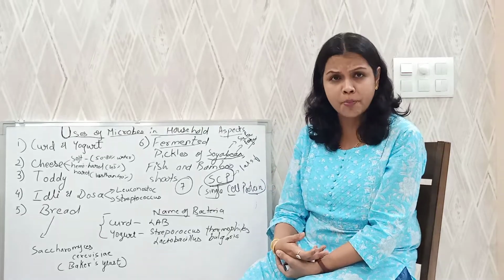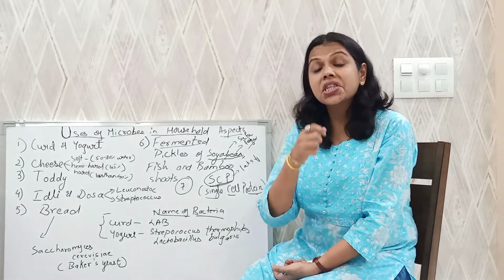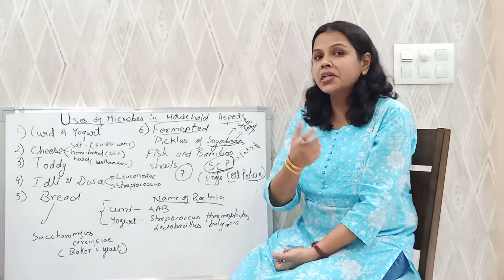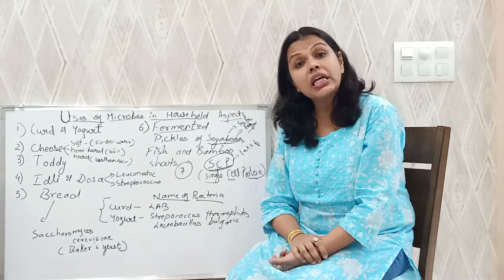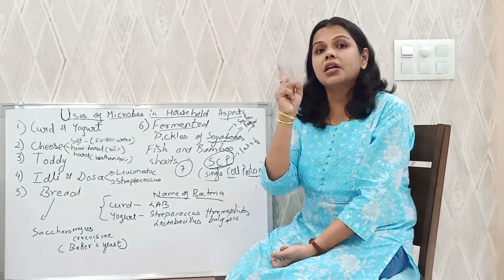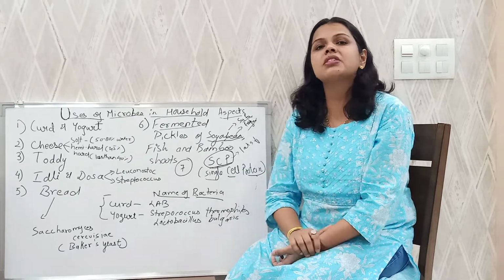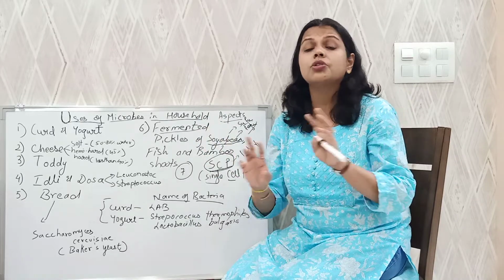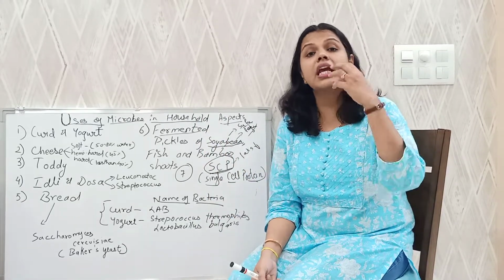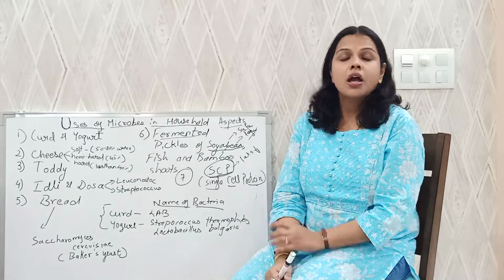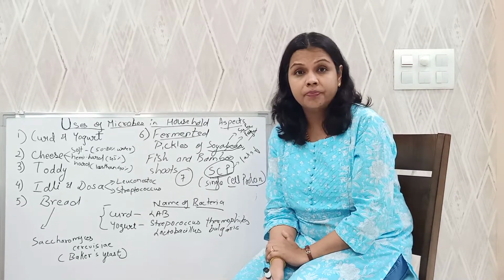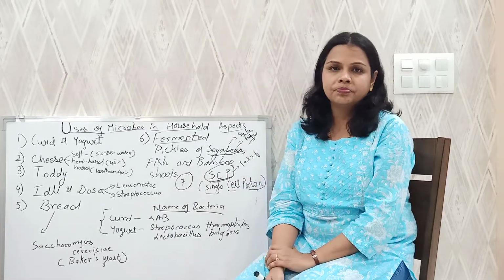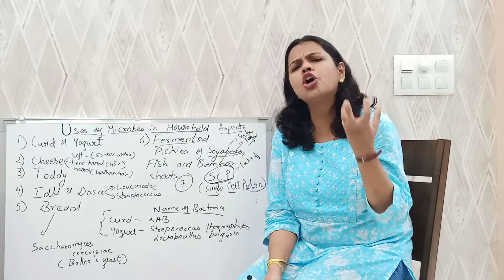Once lactic acid is formed, this lactic acid now digests the protein which is present in milk. What is the name of that protein? The name of that protein is casein. You have studied this name even in 11th standard. This is a very famous milk protein. Now this milk protein is not completely digested, it is incompletely or partially digested. Because of the partial digestion of the milk protein called casein, we get curd.